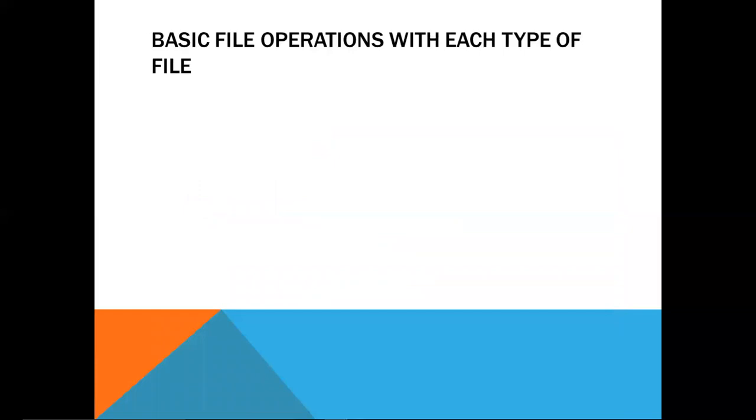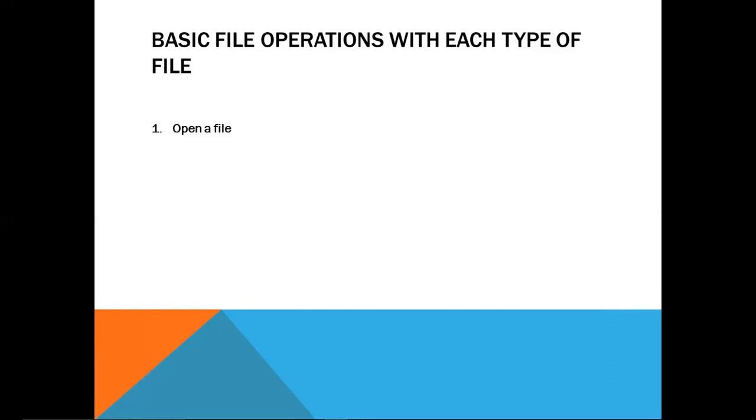Let us move to the next slide. So the basic file operations, with each type of file, either a text file, binary file or csv file, there will be some basic operations. The first is to open a file. Why do we open a file, what is the purpose? Suppose you want to read the file, then this is an operation. If we want to write into the file, then this is another operation. If we want to make some changes inside the file, to modify the file, then these are other operations. And suppose all our work is done and now we want to close the file.